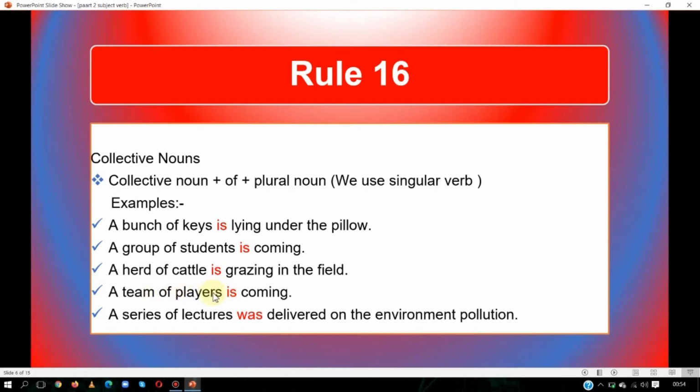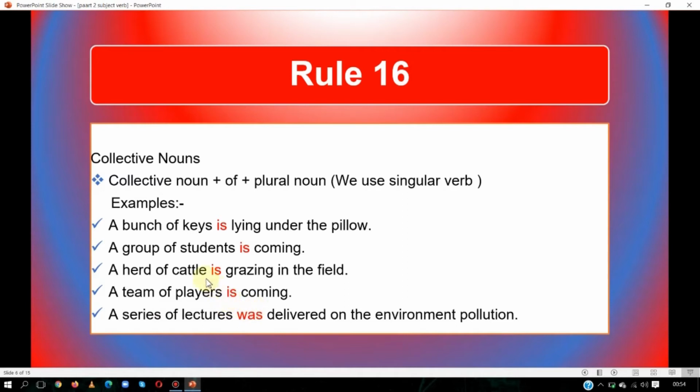If you go with players, you will use a plural verb, are or were, but you have to go with the collective noun team. With team we will use a singular verb. So, a series of lectures was delivered on environmental pollution. Here we will go with series, not with lectures. So we will use a singular verb.